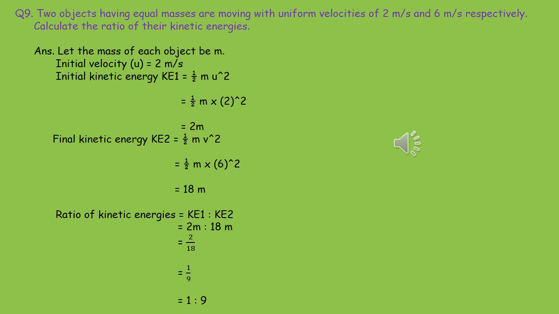Similarly, final kinetic energy KE2 is equal to half mv square. So half into m into 6 whole square. So after reduction we are getting 18m. The ratio of kinetic energies will be K1 is to K2, that is 2m is to 18m. So m is the mass, so mass gets cancelled. We are getting 2 by 18, that is 1 by 9, that is equal to 1 is to 9.